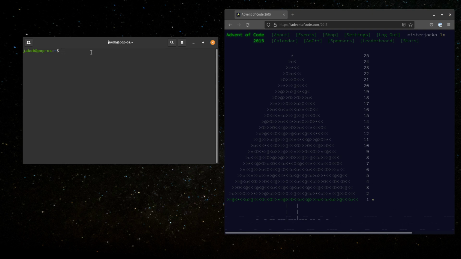So first, let's see. I am going to start from the very, very beginning. I have some folders here for some other years. All I have in here right now is a template file.